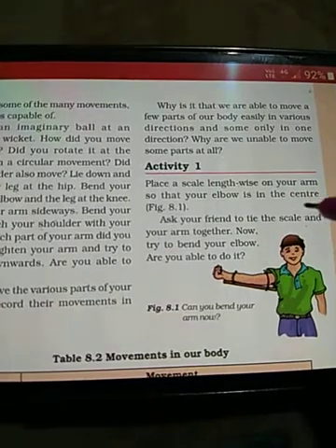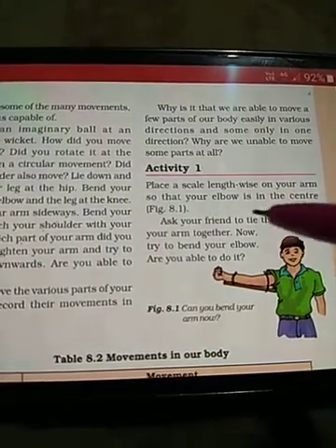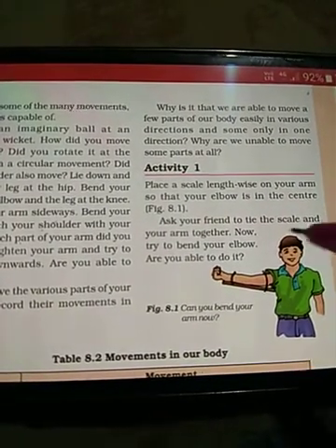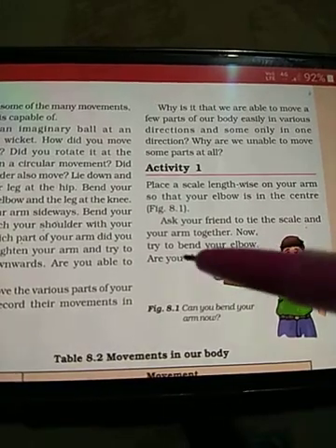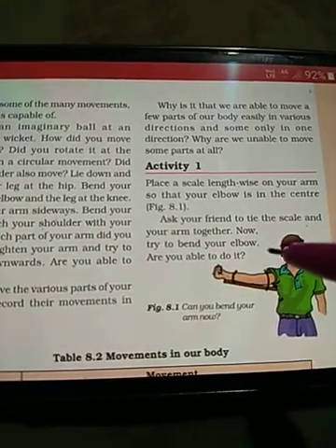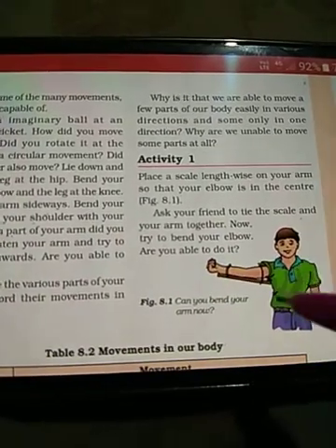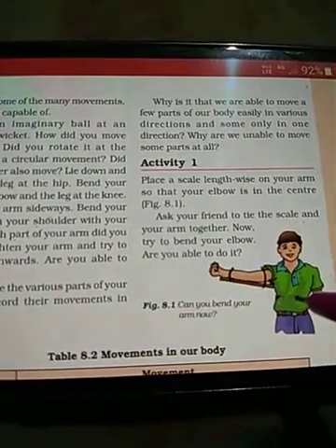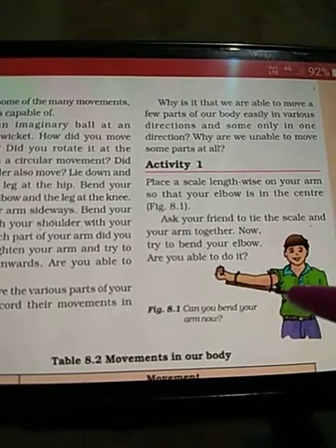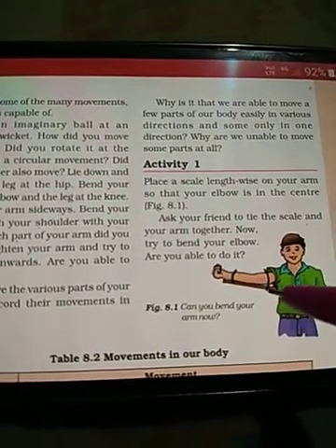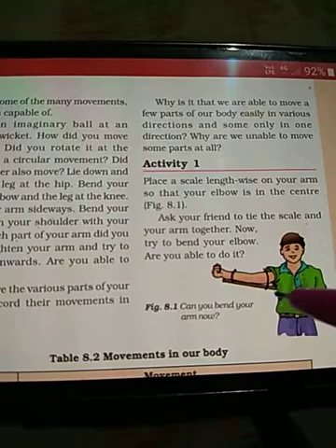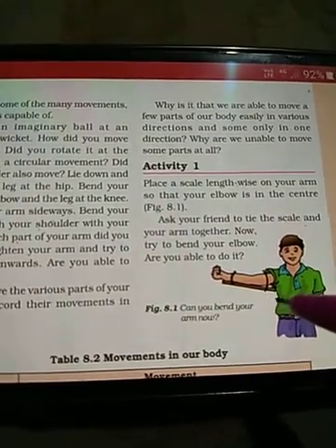So here is an activity. Place a scale lengthwise on your arm so that your elbow is in the center. Ask your friend to tie the scale and the arm together. Now try to bend your elbow. Are you able to do this? Can you see? Look at the picture given here. See, here the scale is tied to the arm of the child. Can the child bend his arm? No, cannot.